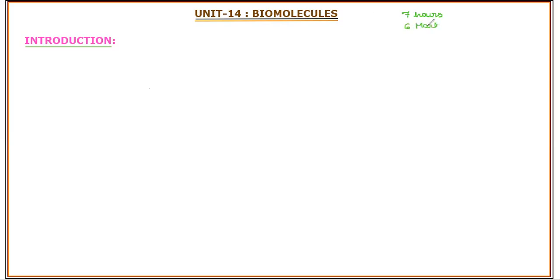Six marks come in the final exam as per the PU blueprint pattern. There will be one 1-mark question asked from the unit, and one 5-mark question will be considered for the unit.